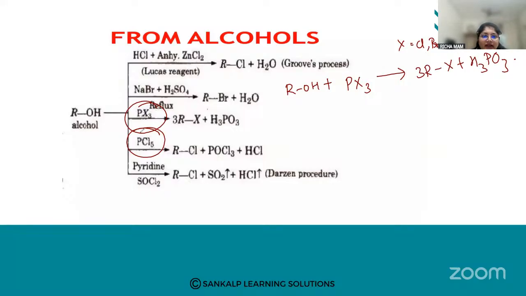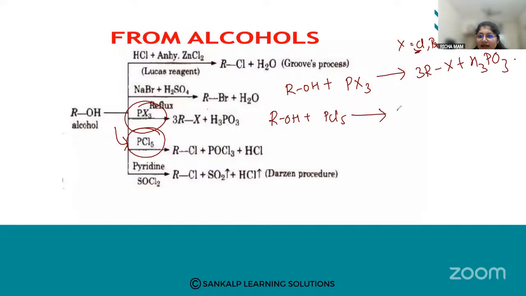trihalides. Then we can also get the haloalkanes from phosphorus pentachloride. When alcohols react with phosphorus pentachloride, X is chlorine. So what am I going to get, students?